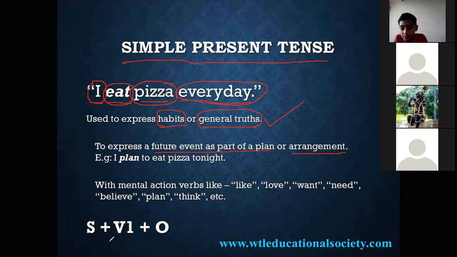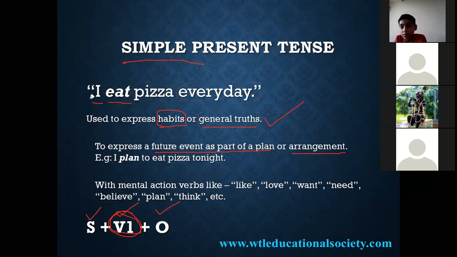So now what is the structure here? Subject plus V1 plus object. What is meant by V1? Present form of the verb, or base verb. Clear? Yes, sir. Right.